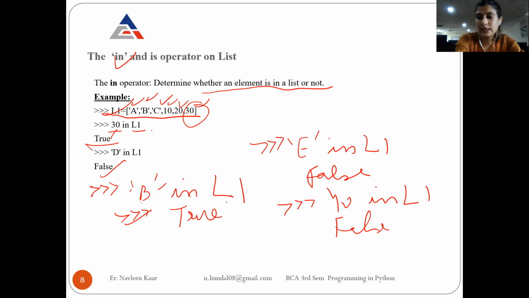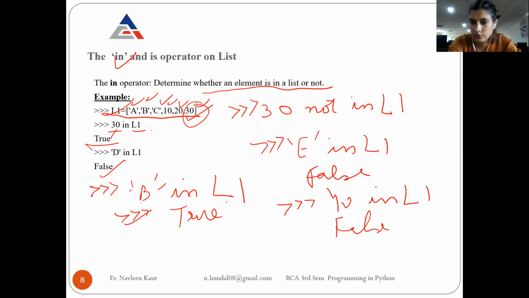After that, in is there, so not in is also available. Although I have not mentioned it here, if I write 30 not in L1, the question is whether 30 is not present in L1. But can you see that 30 is present in L1? So the output will be False. Okay, so you use in or you use not in. Both ways it will work.